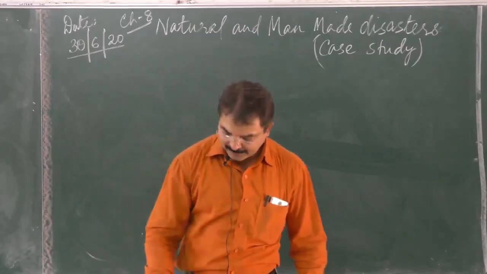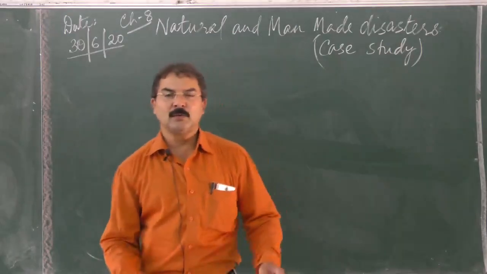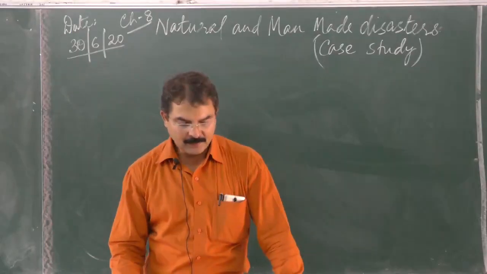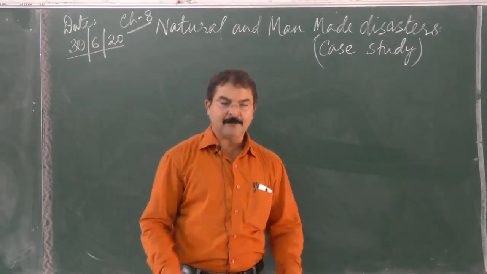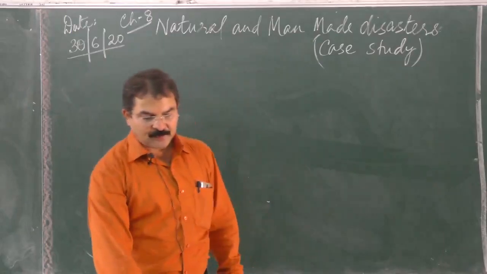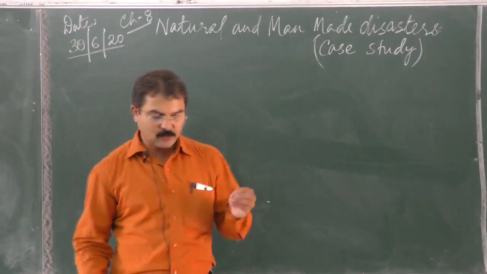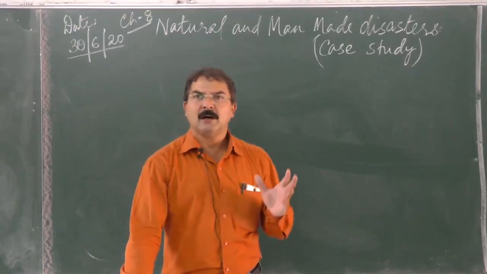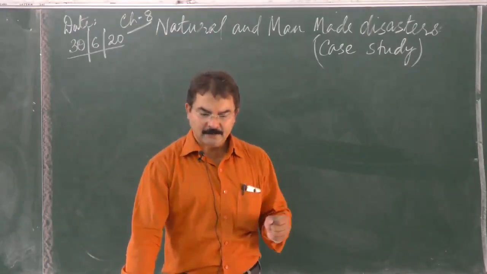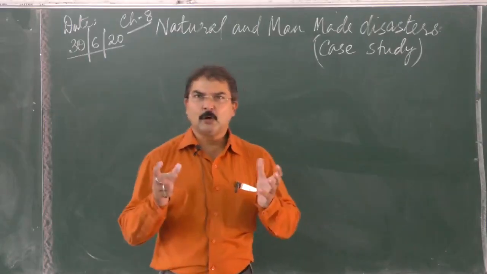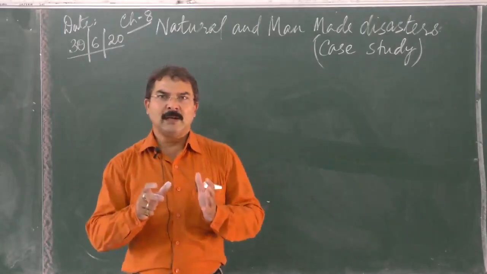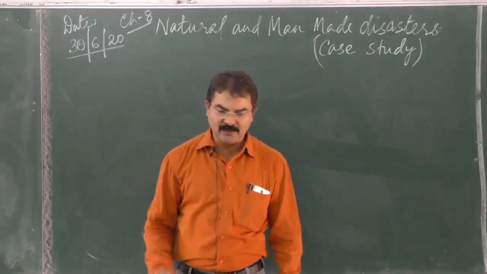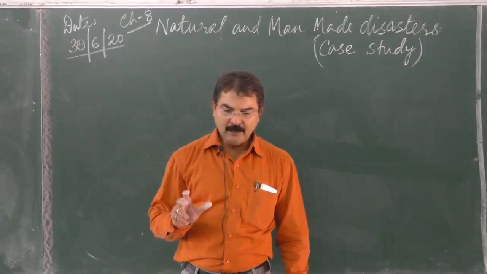Now, what were the effects? As I told you, in every earthquake, there is a lot of loss of life and property. The same way, let me tell you that on April 25th in 2015, a very severe, very powerful earthquake occurred in Nepal. It was very close to Kathmandu and Pokhara, in between these two places. It had a magnitude of 7.8 on the Richter scale.